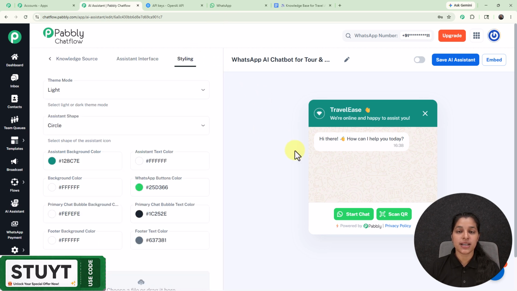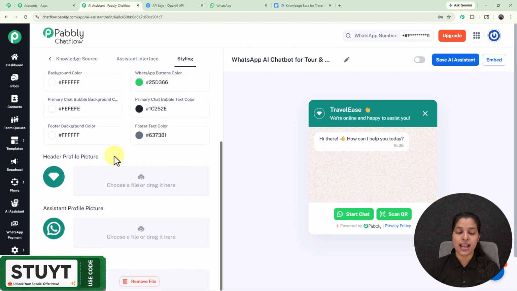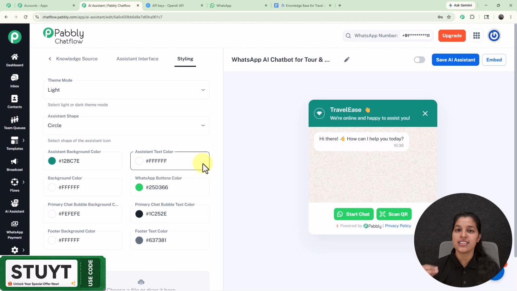Now let's customize the visual appearance of our AI assistant. So you can select the preferred theme mode, preferred assistant shape, and you can even change the coloring of many properties of your AI assistant. And you can even provide the header profile picture, assistant profile picture, and background picture too. So this was the simple process for creating our AI assistant.